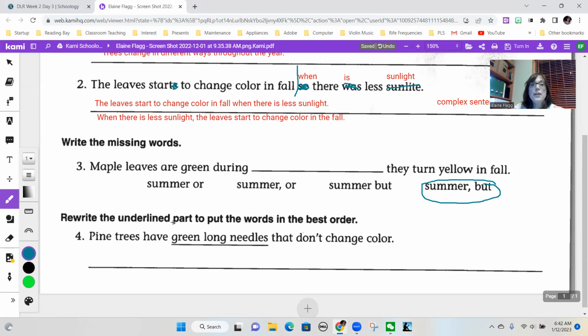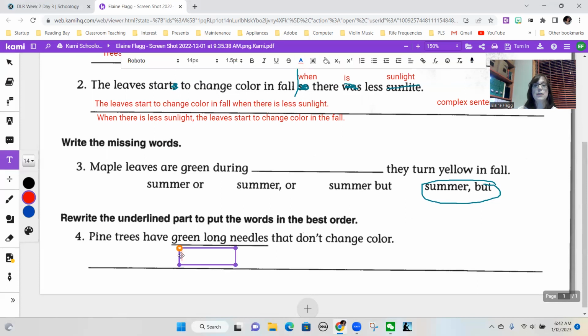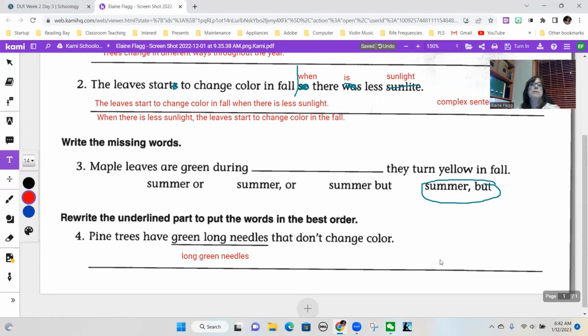Okay, rewrite the underlined part to put the words in the best order. Pine trees have green long needles that don't change colors. Pine trees have long green needles. I hope this made better sense to you. Long green needles is less awkward.